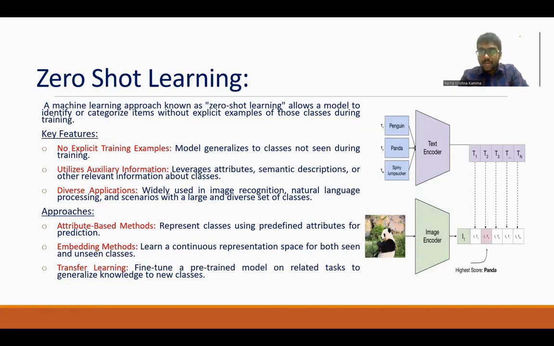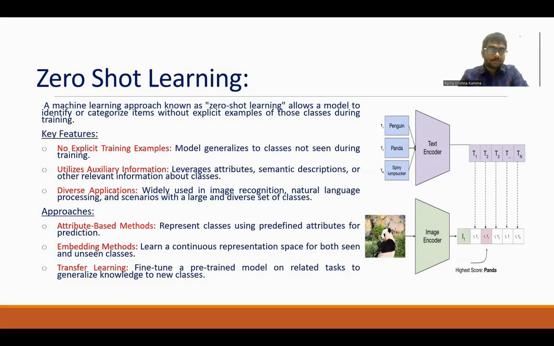In the zero-shot learning model we are using in our project, first of all we take a sample of the data from the data set and train on it. Then we modify the data set and train it again. This leads to increased efficiency and accuracy. The key features of zero-shot learning are no explicit training examples, utilization of auxiliary information, and a diverse set of applications. It is widely used in image recognition, NLP, and scenarios where a large and diverse set of classes is used.